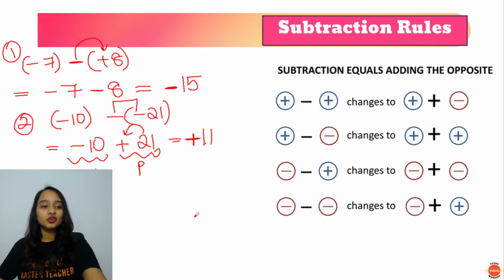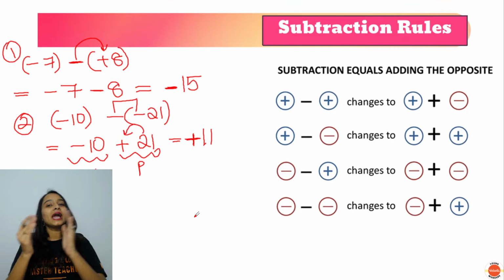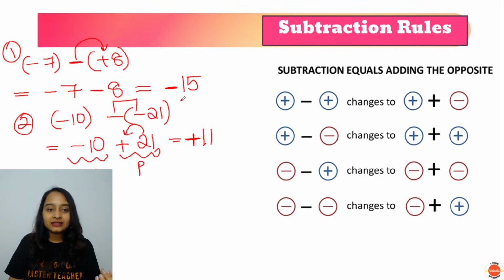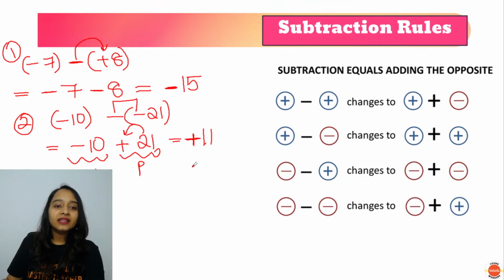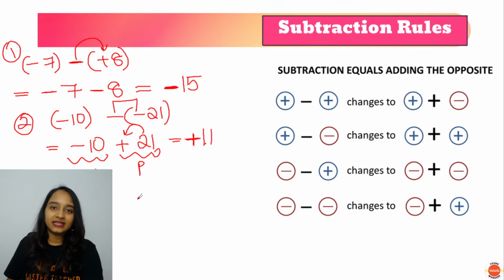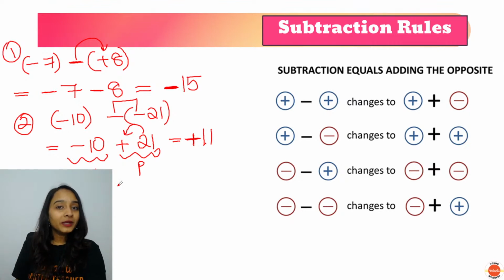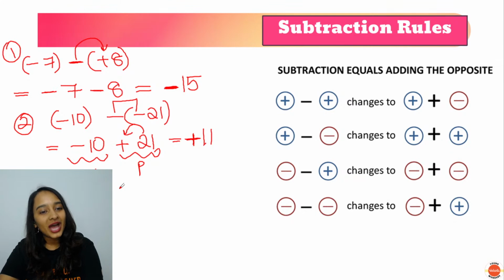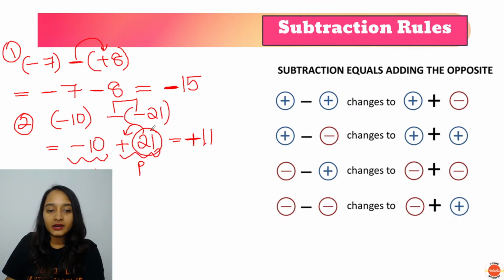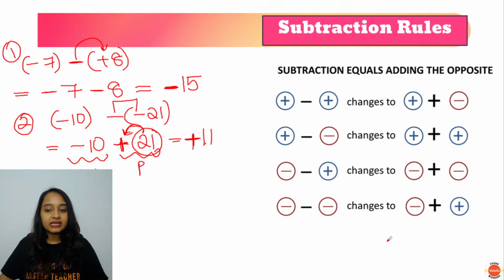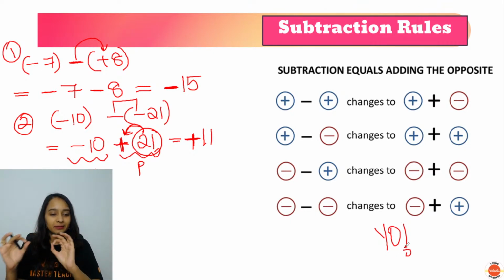Now this is how you will have to do your addition and subtraction. Open the brackets. After opening the brackets, if they have the same sign, you add them and the answer will also have the same sign. Now, after opening the bracket, if they have different signs, then you will have to subtract, and whatever number is bigger, the sign in front of that number will go to the answer. Easy peasy. Come on, quickly give me a yo in the chat box. Did you understand this? Easy peasy.